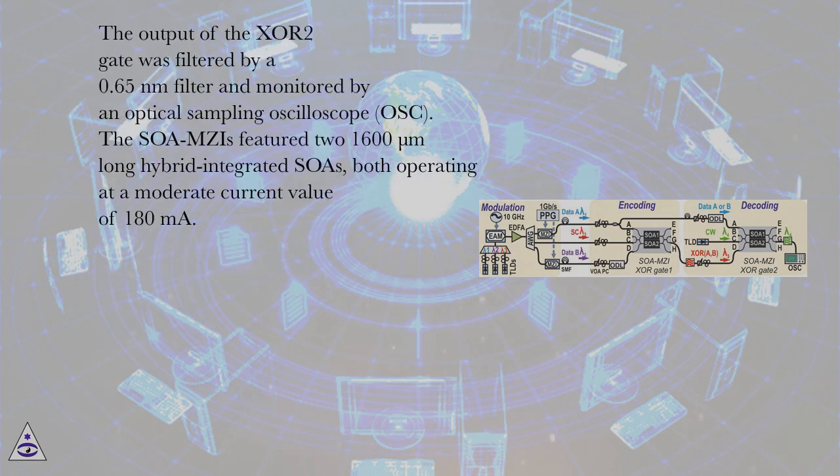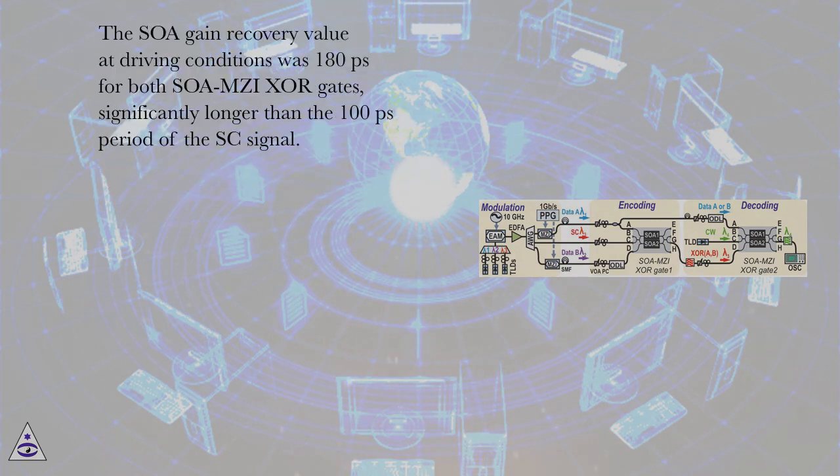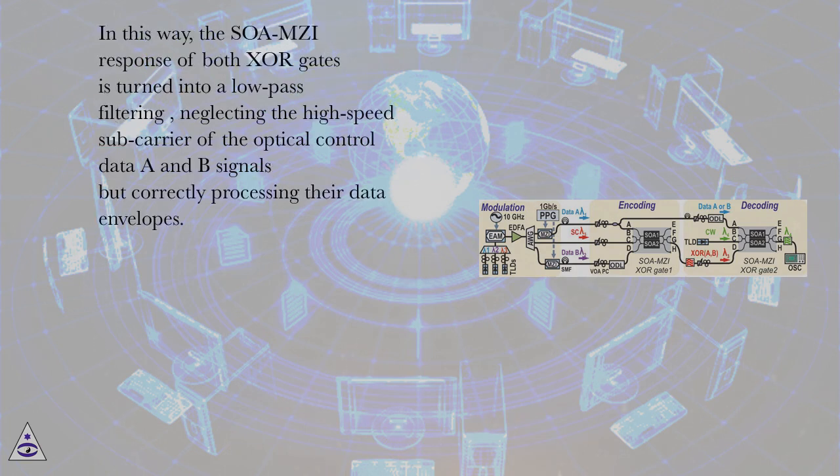The output of the XOR2 gate was filtered by a 0.65 nanometers filter and monitored by an optical sampling oscilloscope, OSC. The SOA MZIs featured two 1600 µm long hybrid integrated SOAs, both operating at a moderate current value of 180 mA. The SOA gain recovery value at driving conditions was 180 ps for both SOA MZI XOR gates, significantly longer than the 100 ps period of the SC signal. In this way, the SOA MZI response of both XOR gates is turned into a low-pass filtering, neglecting the high-speed subcarrier of the optical control data A and B signals but correctly processing their data envelopes.